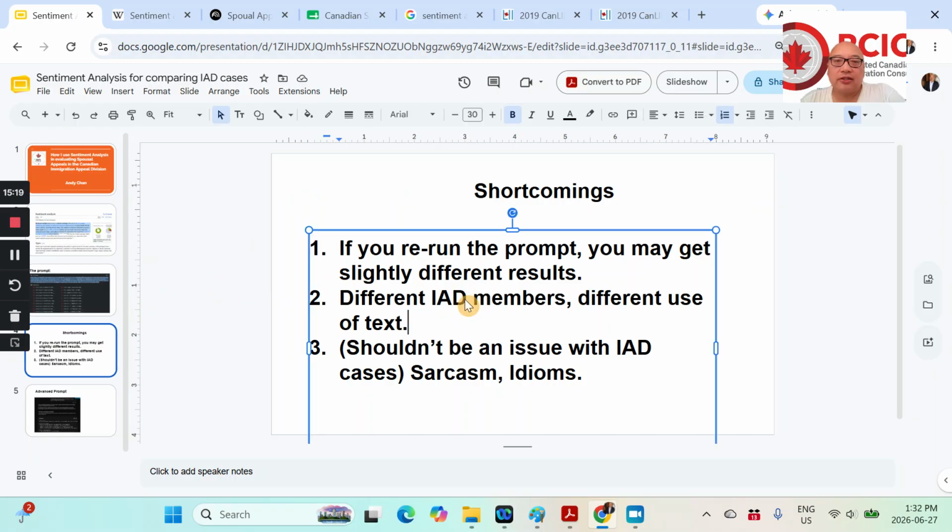The other thing is, each file is written by, well, there are many IRCC members. Some are more eloquent than others. There's no standard way that these decisions are written up. Some are more verbose, some use more colorful language, some are more stoic.